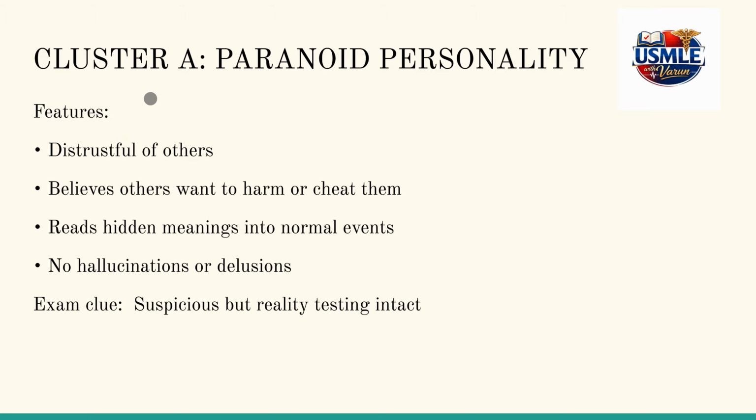Cluster A personality disorders. Now we'll study paranoid personality. Features include distrust, suspicion, believing others want to harm them, and reading hidden meanings into normal events, but no hallucinations or delusions are seen. Exam clue: they are always suspicious, but reality testing is intact. That is something we have to remember in paranoid personality disorder.